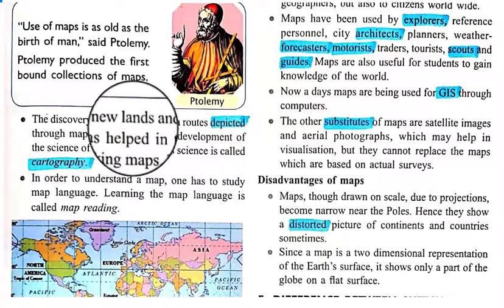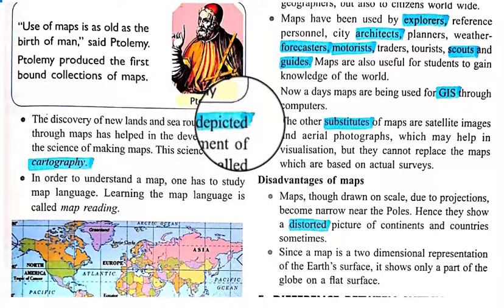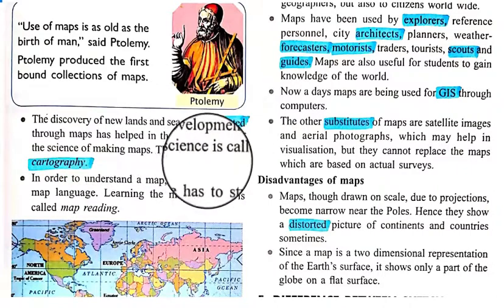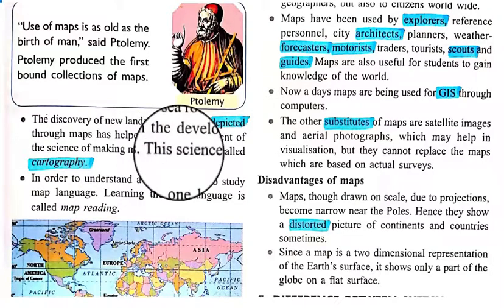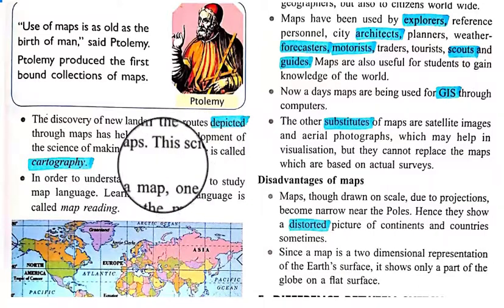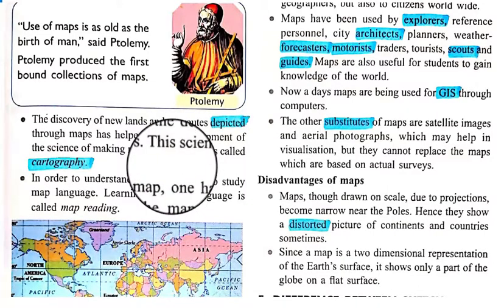This science is called cartography, and those who make the various kinds of maps are cartographers.